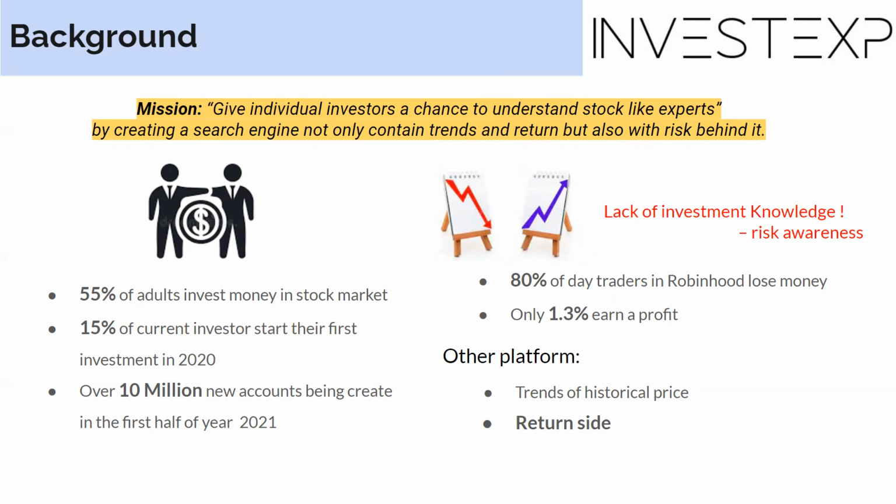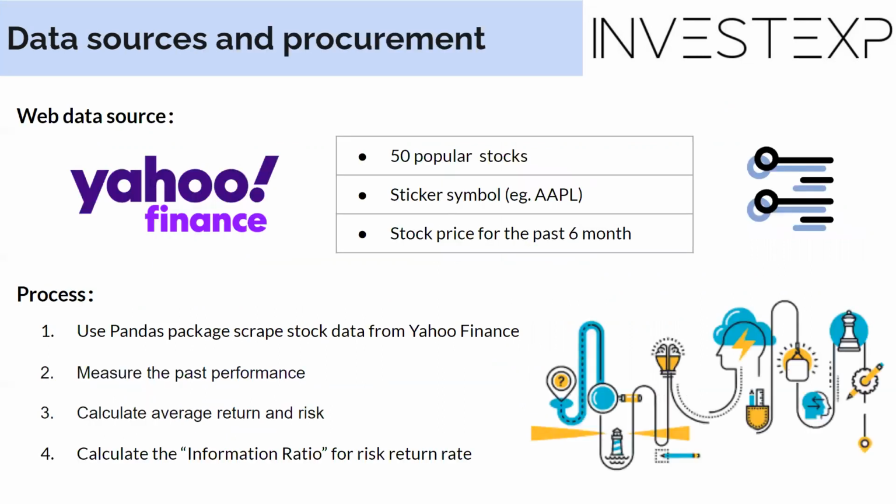We scraped data from Yahoo Finance. It includes stock prices of 50 popular stocks for the past 6 months with their ticker symbols. Our search engine will measure the stock's past performance and calculate average risk and return. Also, the information ratio for measuring risk return rate.